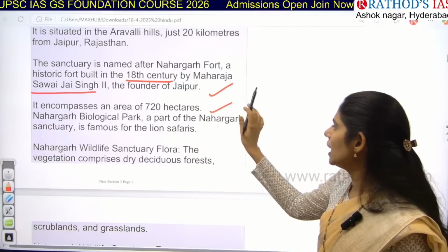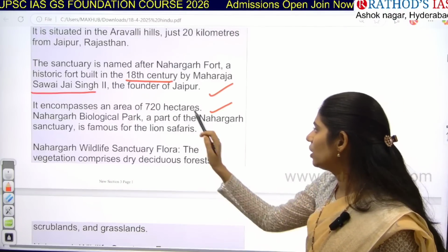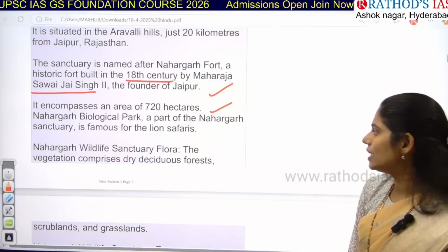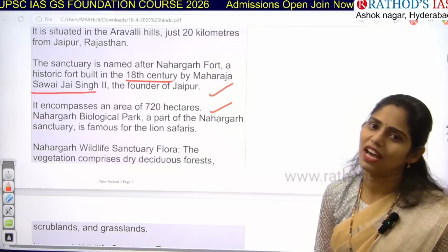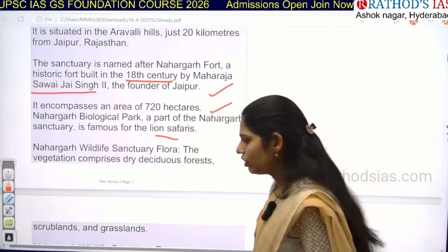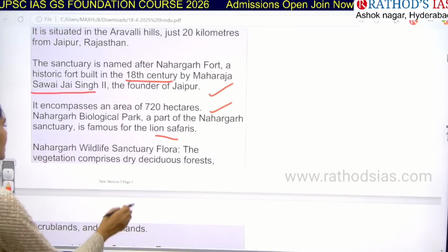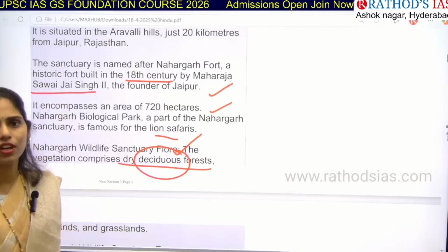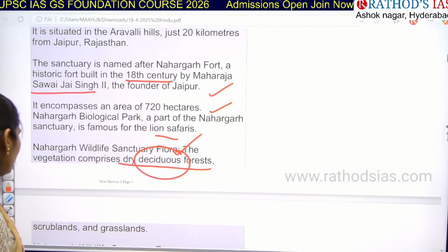What is the area of this? It is around 720 hectares and it includes Nahargarh Biological Park. It is a part of the Nahargarh Sanctuary itself. This area is famous for its lion safari. And which kind of forest can we see in this region? We have tropical deciduous forest. What is the important characteristic of this deciduous forest? There is falling of leaves, especially in the summer season.